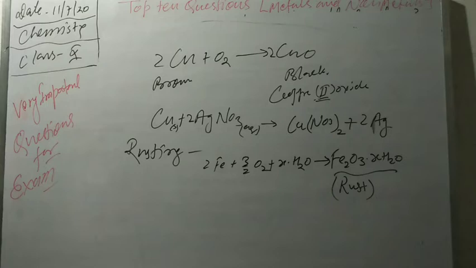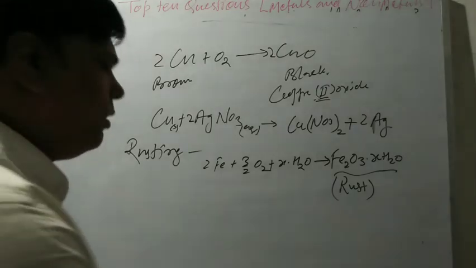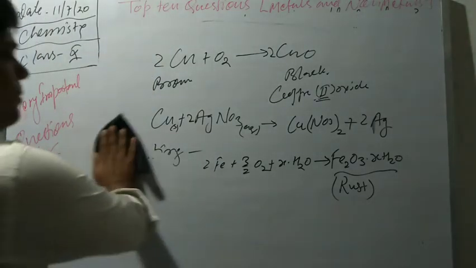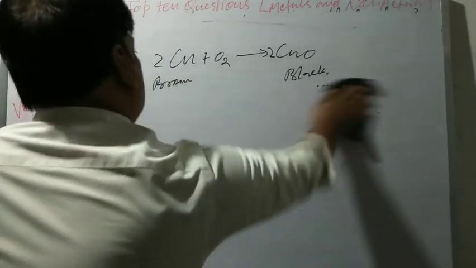Prevention of rust. How to prevent rust? We can prevent rust by painting, oiling, greasing, galvanization, electroplating, alloying. These are a lot of examples. Okay, a lot of ways.